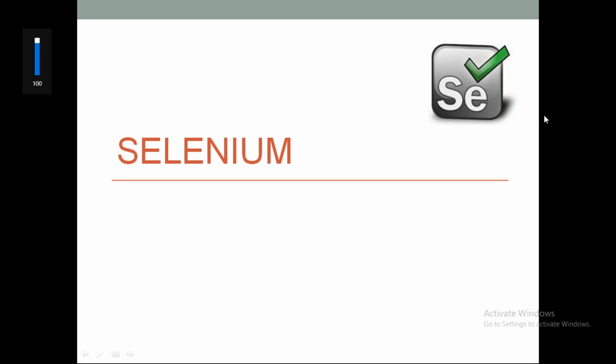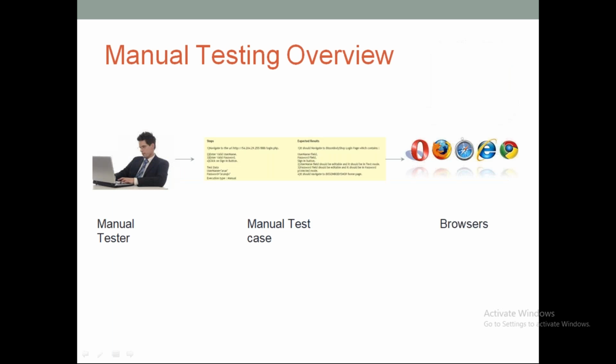Okay, fine. So let's go ahead and start with the introduction. As we all know, we are going to discuss much about Selenium. So before we go ahead with Selenium, let's look back at the manual testing process. How do we do it right now?